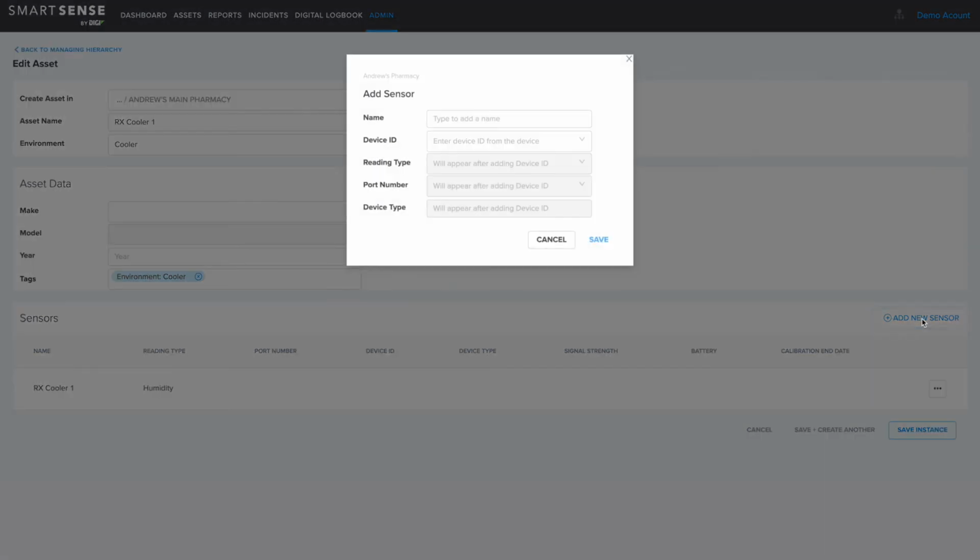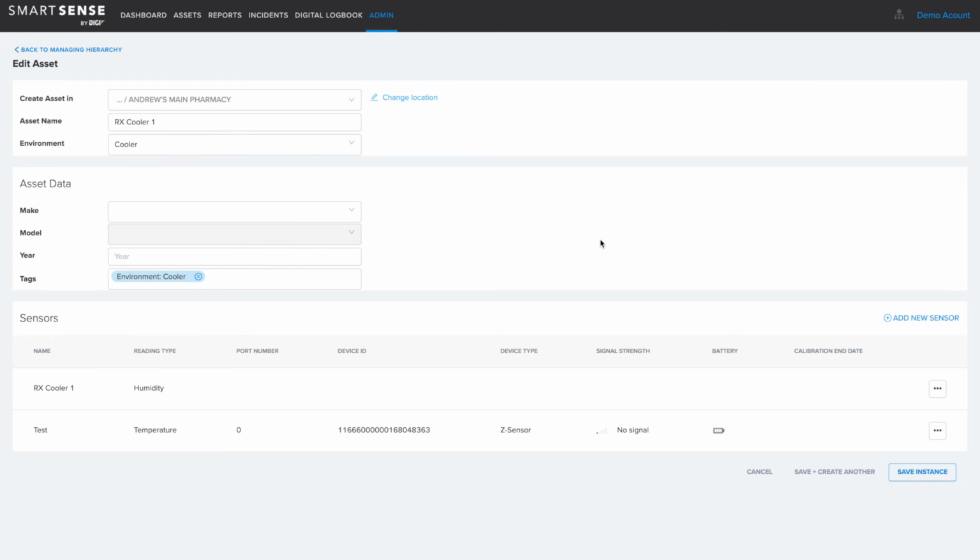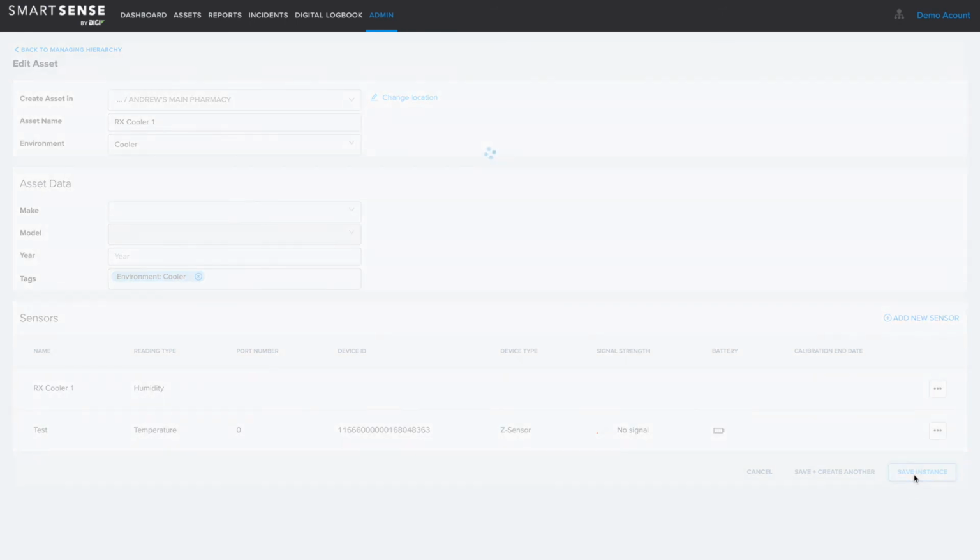Click Add Sensor. Choose a name, device ID, and port for the new sensor. Click Save. Click Save Instance to commit to this change.